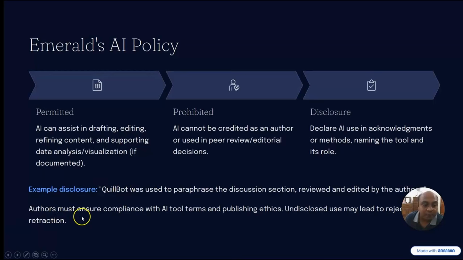So the author must ensure compliance with AI tools, terms and publication ethics. Undisclosed use of AI may lead to rejection or retraction. So you cannot use the AI without giving any disclosure statement in the Emerald publication as well. However, Emerald allows drafting, editing, content supporting, and data analysis in your research article. So it is very important that you know which publication houses allow what.